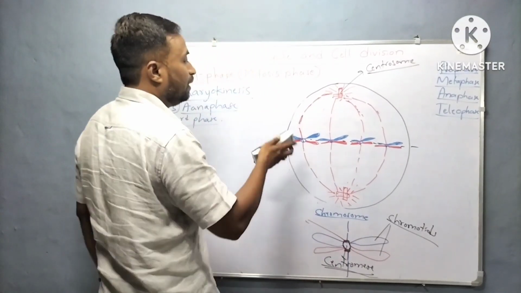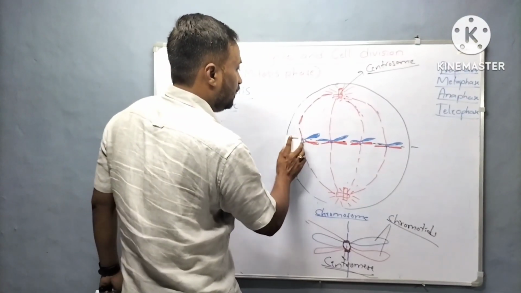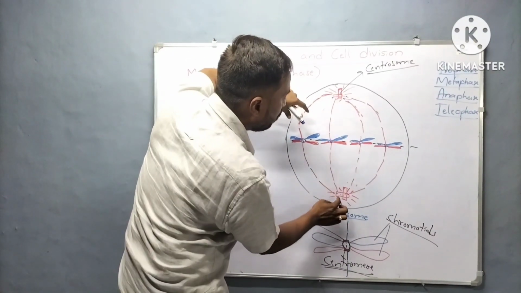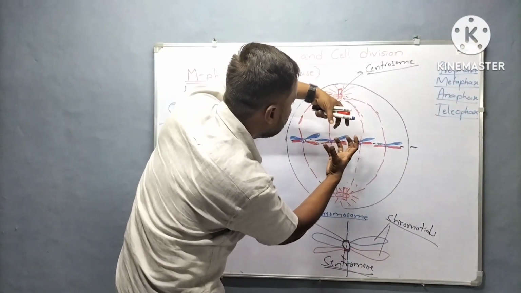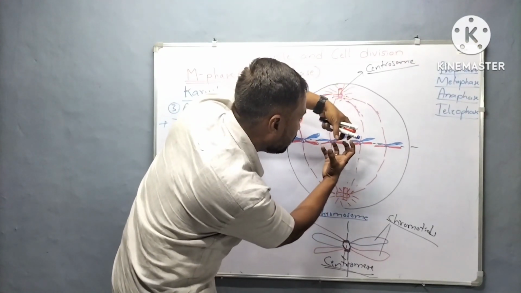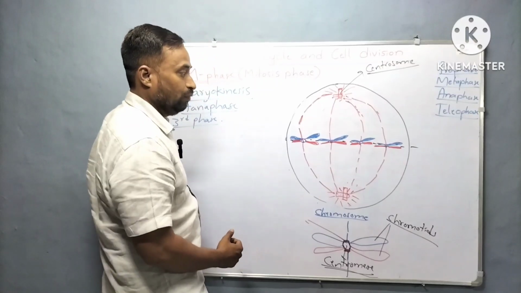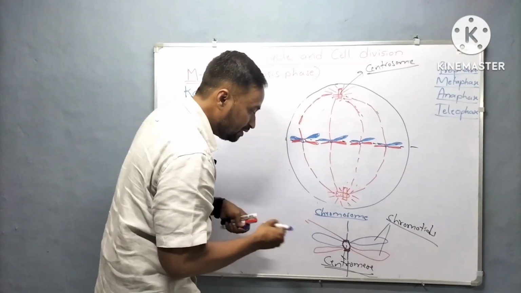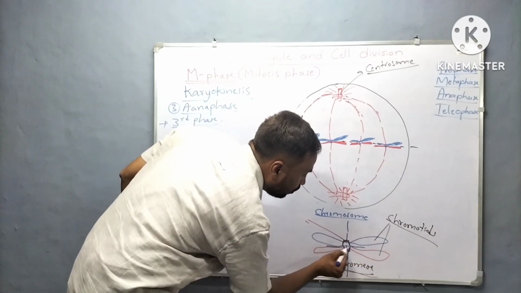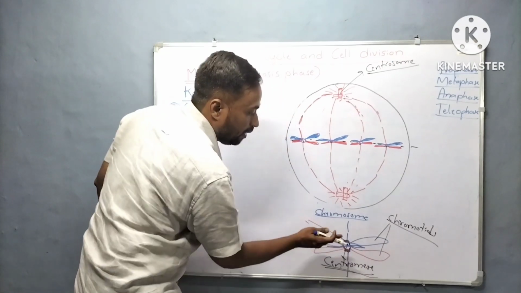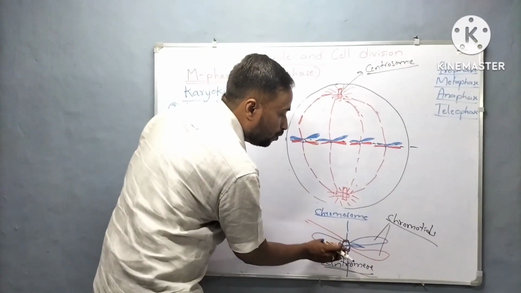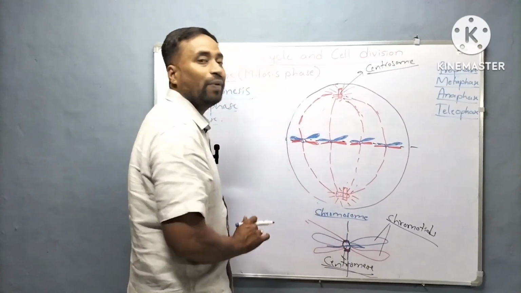See here, what changes will occur? The centrosomes pull the chromosomes, the sister chromatids, towards the opposite poles, due to which the centromere splits. The sister chromatids split and now they become daughter chromatids.